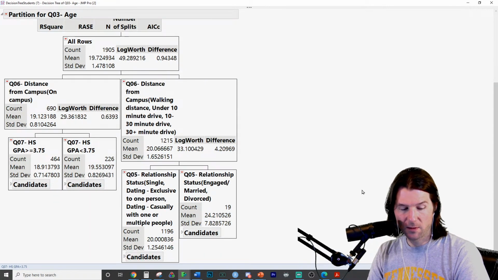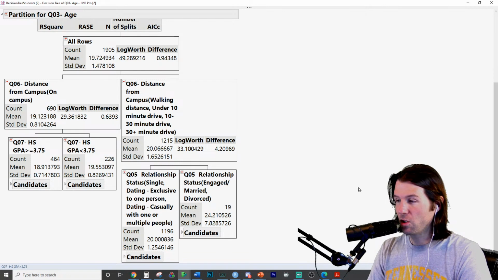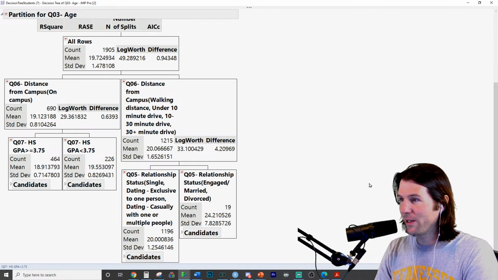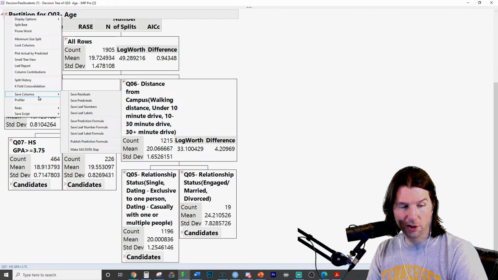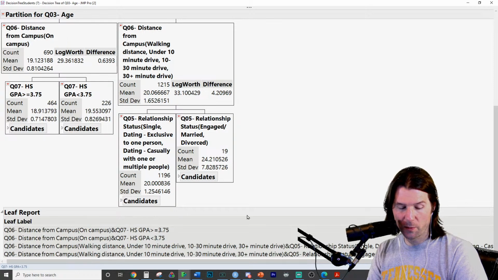We're going to split 3 times. This makes perfect sense. This tree explains the obvious. I want us to think about the 4 groups right here. So let's go right here to the leaf report, which shows us the groups.